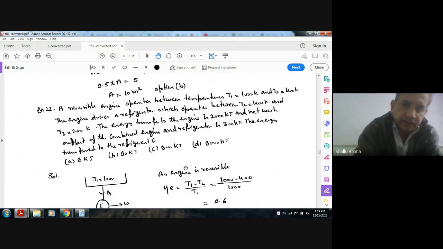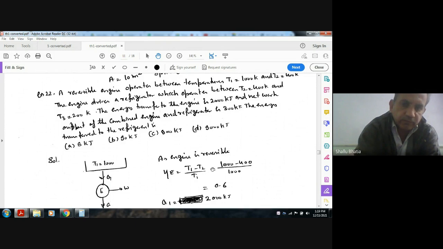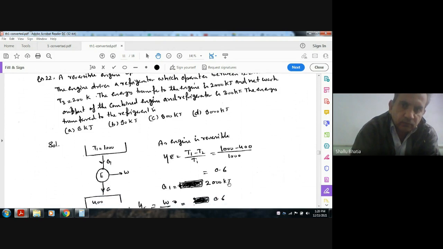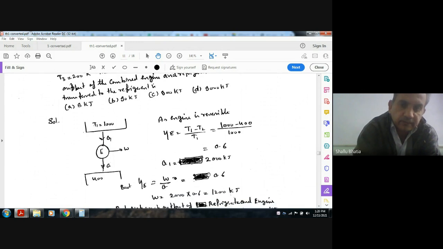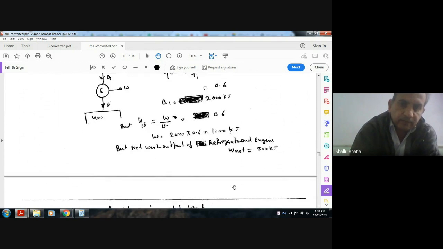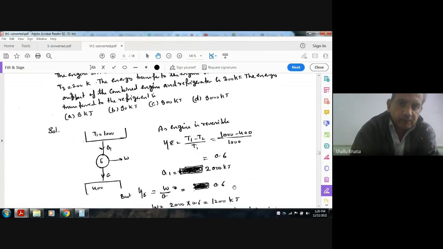As the engine is reversible, the maximum limit is 1000 and the minimum limit is 400. So the efficiency of the engine is (T1 minus T2) by T1, because the engine is reversible, so this is 0.6. Now it is given that 200 kilojoule of heat is being supplied. Efficiency is also given by work done by heat supplied, W by Q, so the work done is 1200 kilojoule. Now this work done is supplied to the refrigerator.